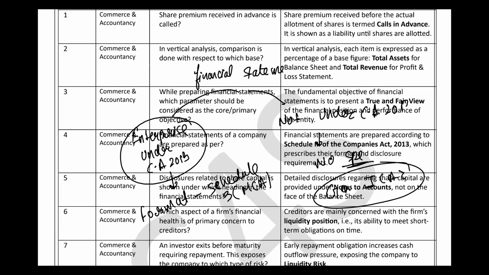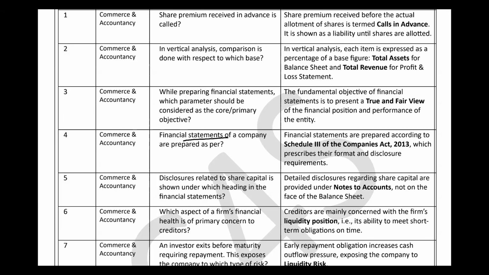Is it clear? So the fourth question has been financial statement preparation of the company. For a company it is asking, it is asking under the Companies Act. So it is under the Ministry of Corporate Affairs. So the Schedule 3 of the Companies Act 2013 will be the correct answer for this question. Is it clear? So usually जो भी enterprise होता है are generally under the Companies Act 2013. चलो. So we will move toward the fifth question.